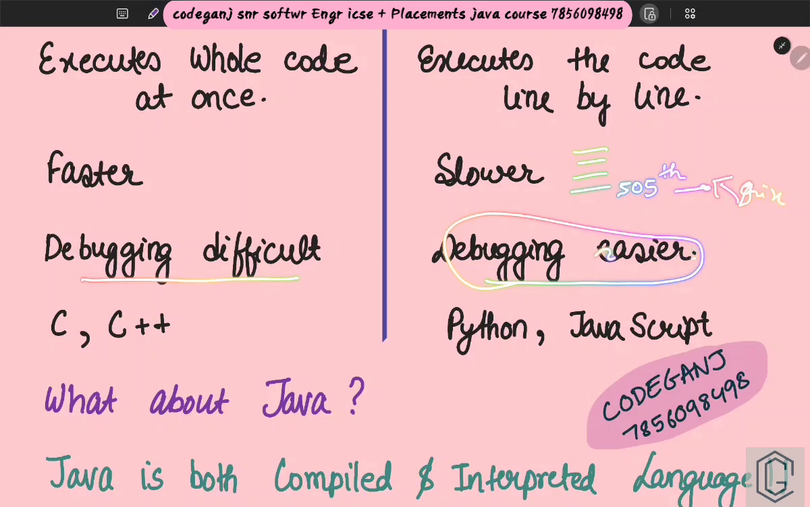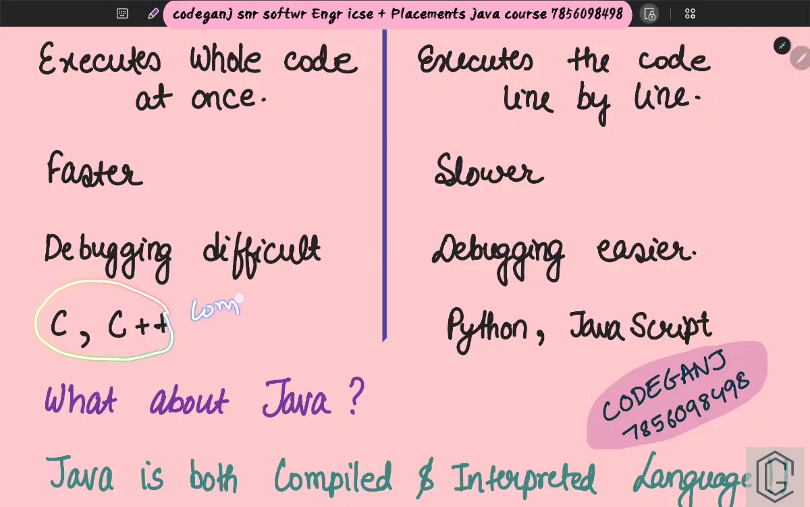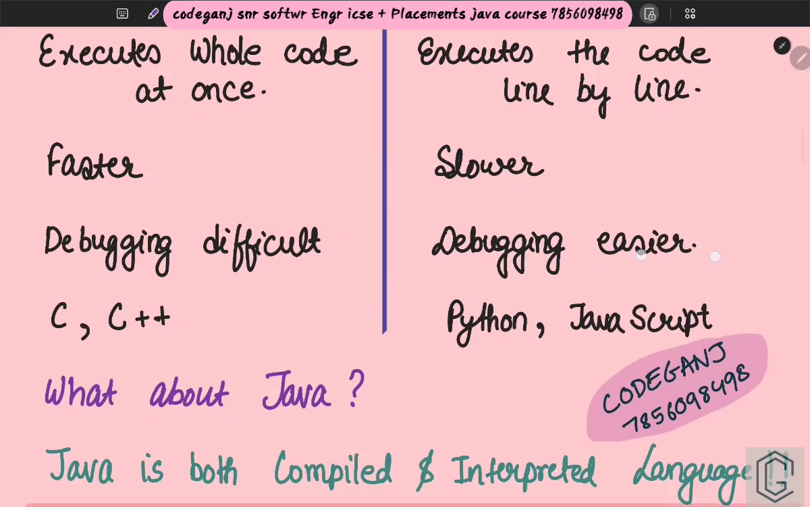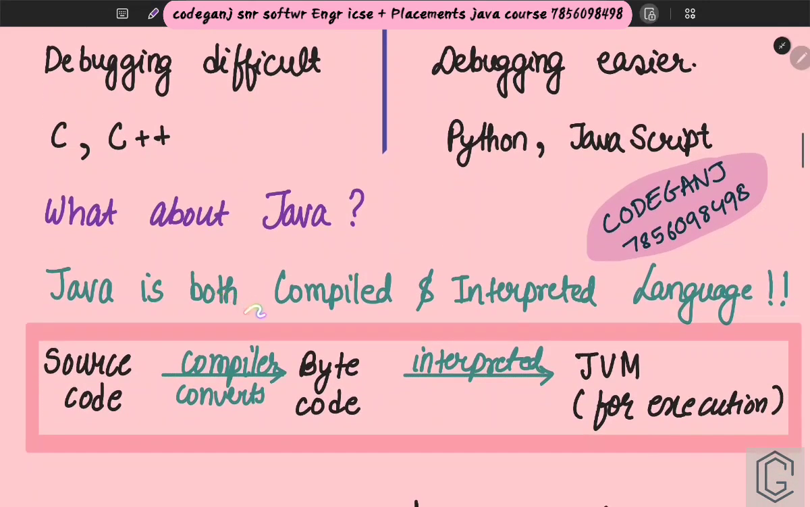That is why debugging is easier, and that is why C and C++ use compilers. They use a compiler, which is why they are faster. And Python and JavaScript use an interpreter. But you see there is no example of Java till now. So what does Java use? Java is very smart. Java uses both compiled and interpreted language. Java is both a compiled and interpreted language.